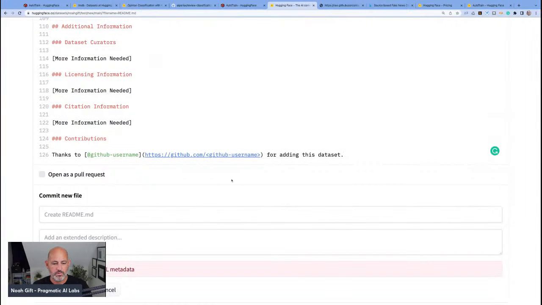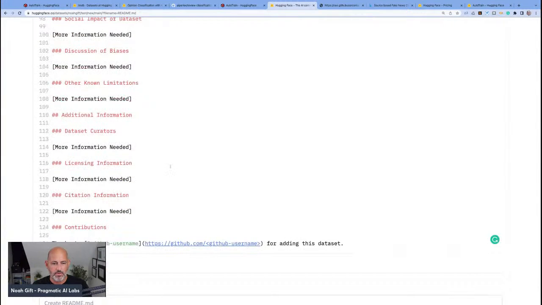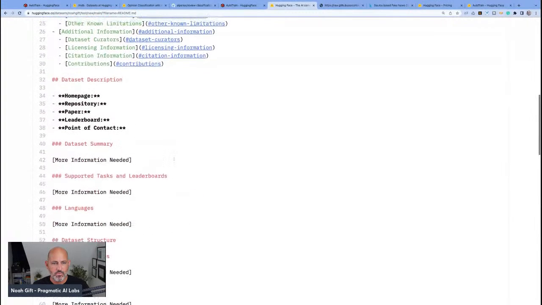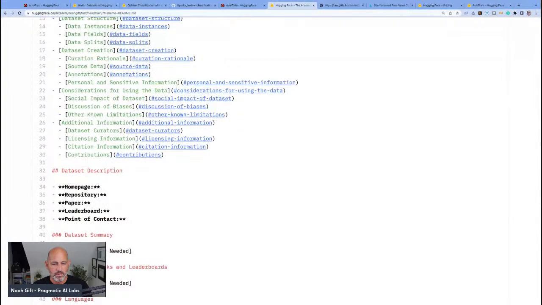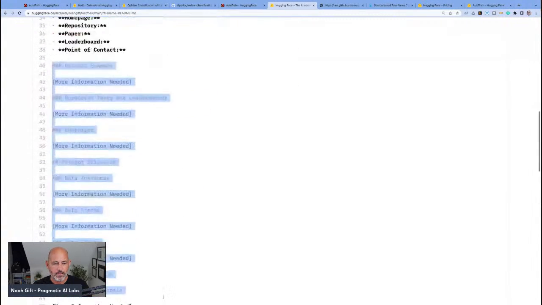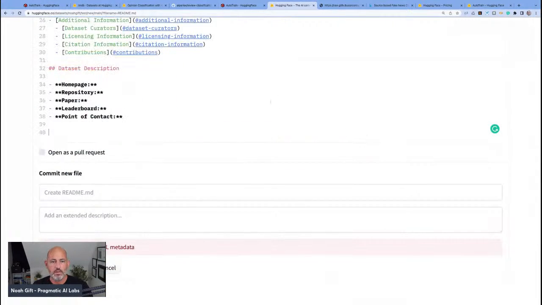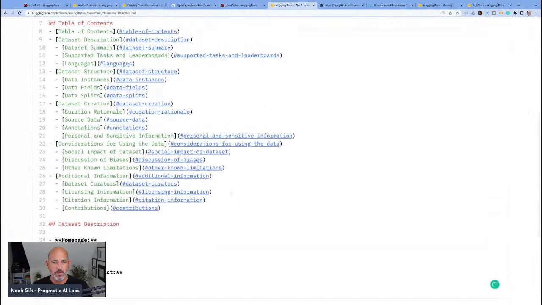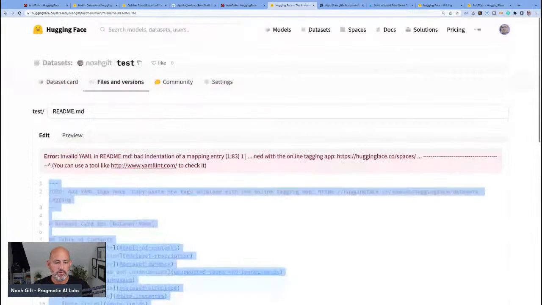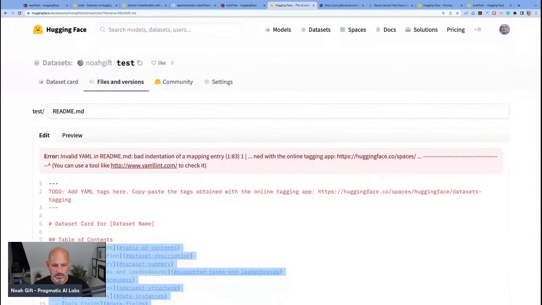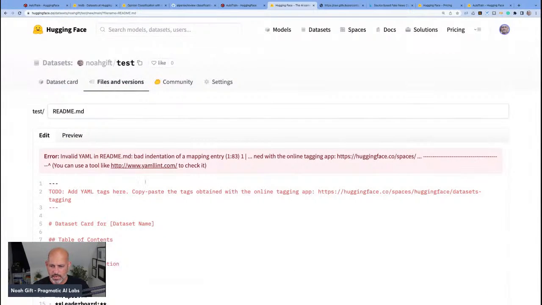Errors in your YAML. Oh, I see. More information needed. So if I just delete a lot of this here, and I also add YAML tags here.